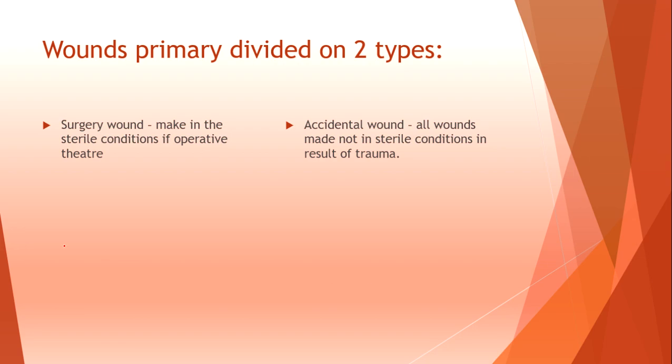Wounds are primarily divided into two types: surgical wound, made in sterile conditions in the operative theater; and accidental wound, all wounds made not in sterile conditions as a result of trauma.